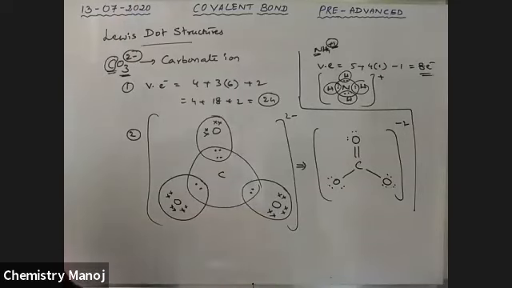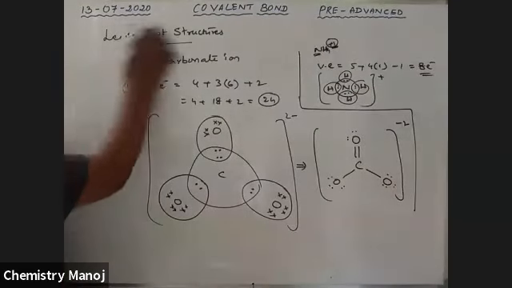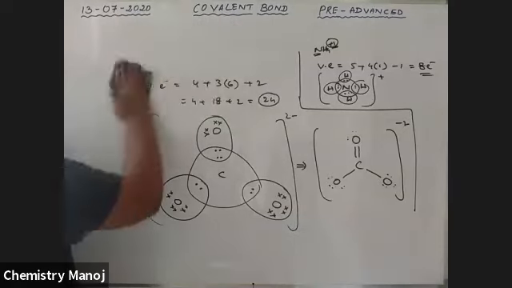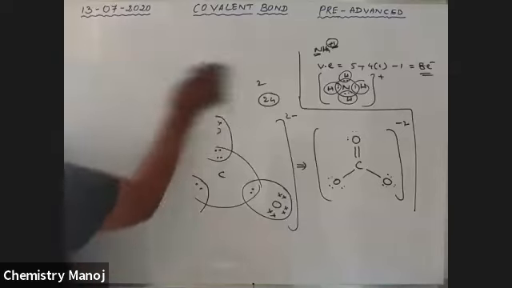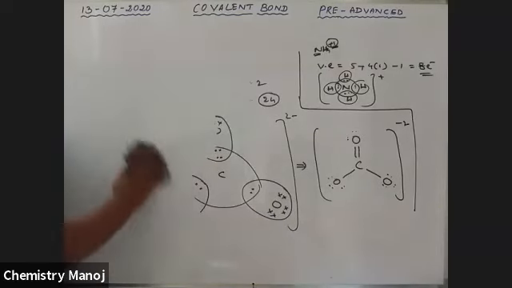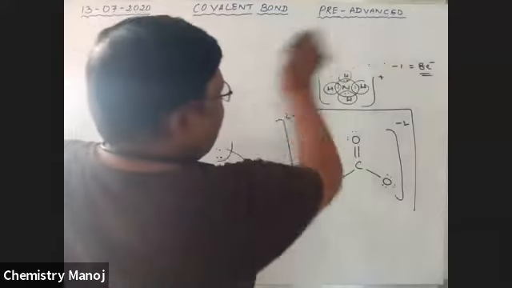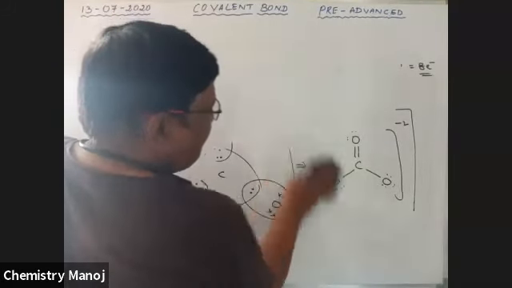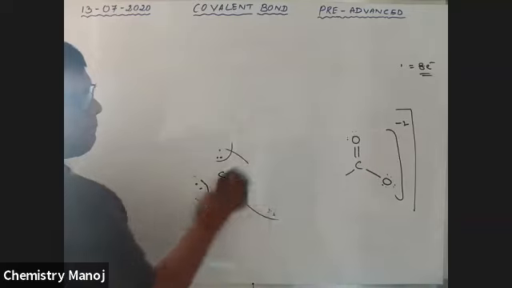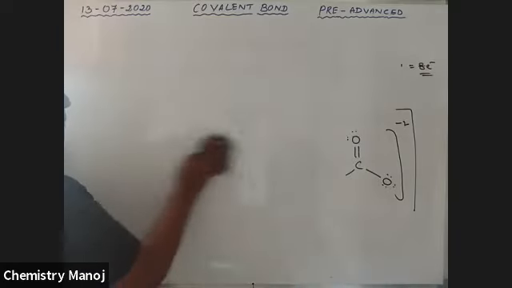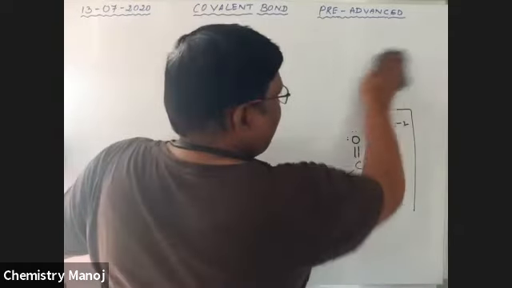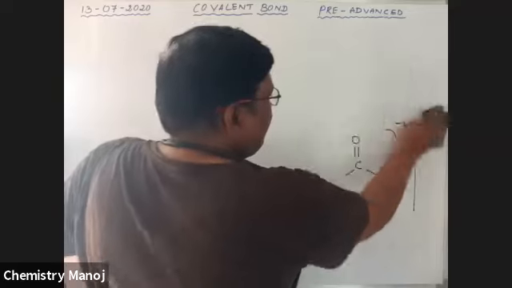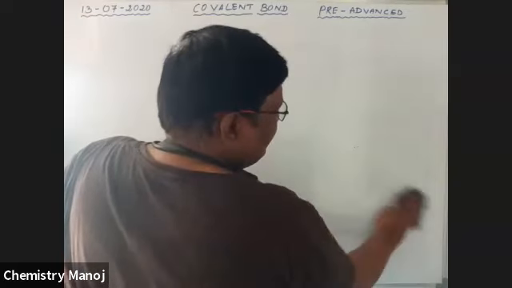Okay, next one, ozone. Before going to ozone, there is one more example.